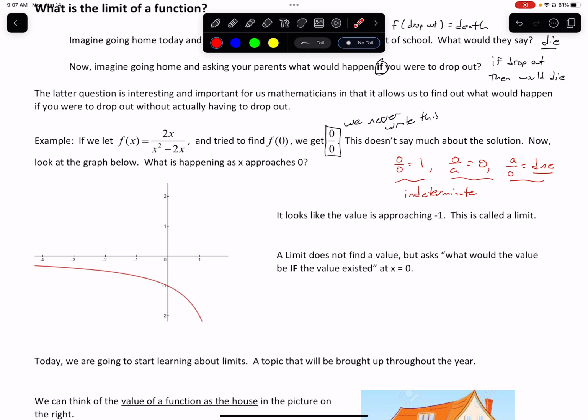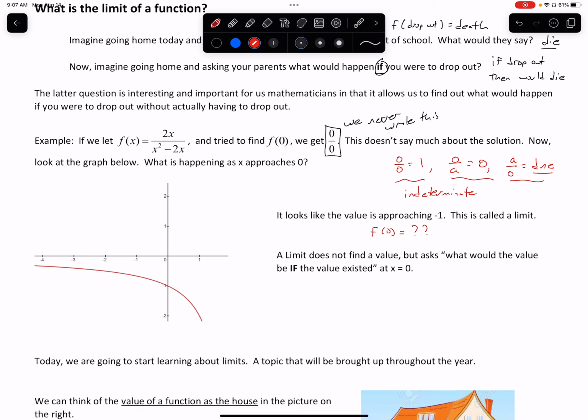So let's look at the graph. If we look at the graph here, as the function approaches 0, as we get closer to 0, remember the y-axis, it looks like the value is actually approaching -1. This is what we call a limit. We can't physically plug in 0. If we try to plug it in, we would get f of 0 is, well, we don't know because I can't plug it in. We would get that 0 over 0 right here. So since we can't plug in 0, we really wouldn't know what it is.